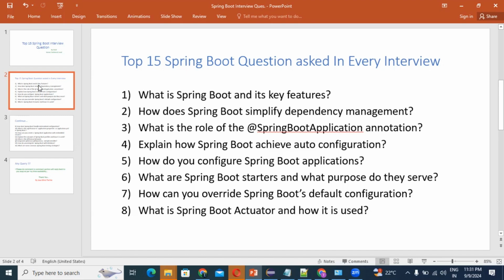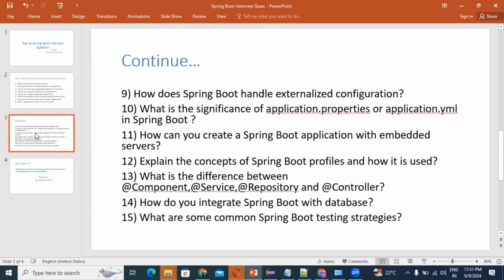Next question, it's very important: what is Spring Boot Actuator and how is it used in your application? And next: how does Spring Boot handle externalized configuration? Next question: what is the significance of application.properties or application.yaml in Spring Boot? Many candidates might know this very well. What is the purpose of application.properties or application.yaml? I will explain all the questions one by one.